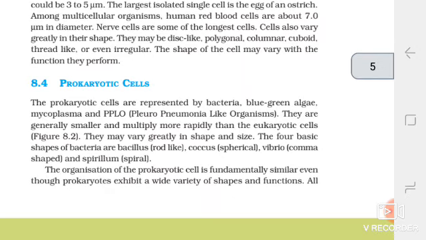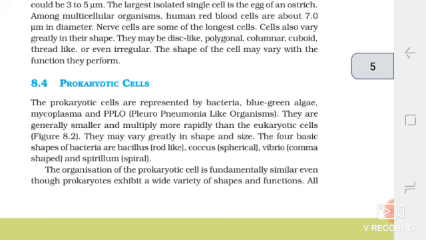Prokaryotic cells. The prokaryotic cells are represented by bacteria, blue-green algae, mycoplasma, and PPLO. They are generally smaller and multiply more rapidly than the eukaryotic cells. They may vary greatly in shape and size. The four basic shapes of bacteria are bacillus, rod-like; coccus, spherical; vibrio, comma-shaped; and spirillum, spiral.